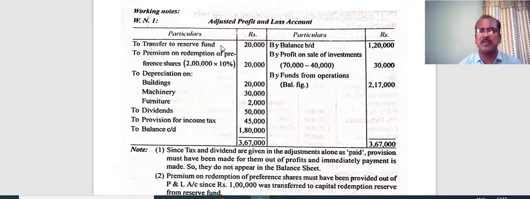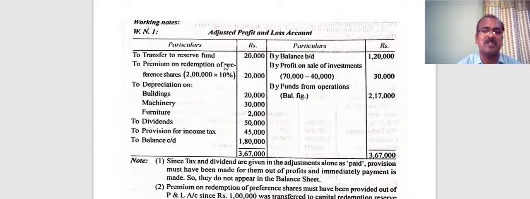See, transferring a portion of profit to reserve fund is a non-operating activity. So it has to be recorded here when we do adjustment with the profit to find out the funds from operations. Then, premium on redemption of preference shares: 2 lakh rupees worth of preference shares were redeemed this year at a premium of 10%. 10% comes to 20,000. The 20,000 would have been appropriated either from reserve or from P&L account. Here there is no evidence that they have taken the figure from reserve fund. So obviously it should have been appropriated from which account? Profit and loss account. So that is what is written here. This is also a non-operating activity which has reduced our funds from operations, now reversed and added back.